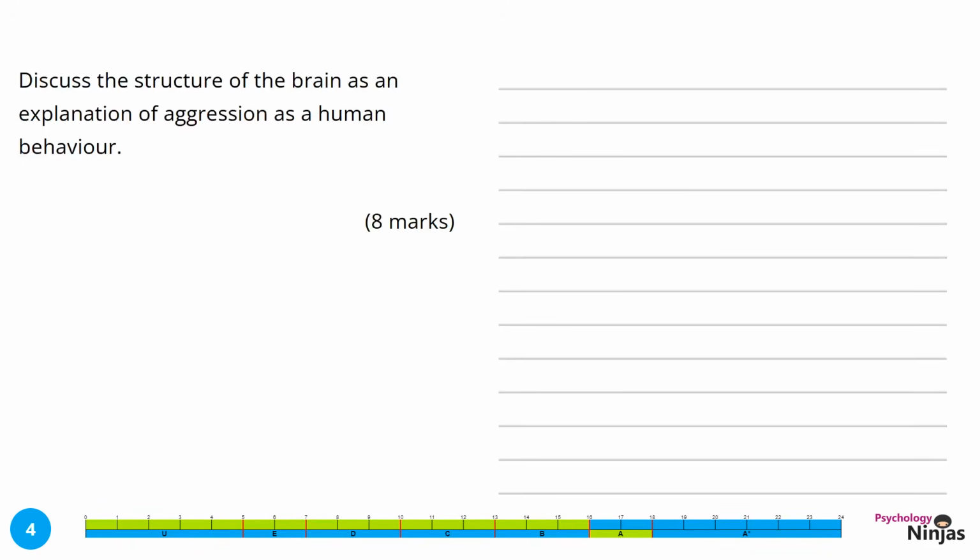Discuss the structure of the brain as an explanation of aggression as a human behaviour, 8 marks. Here we have the command word discuss, which means we need to explain and evaluate. We're explaining brain structure or neural explanations of aggression. There are 3 marks available for our explanation of brain structure and a further 5 marks available for strengths and weaknesses. Let's start with our explanation.